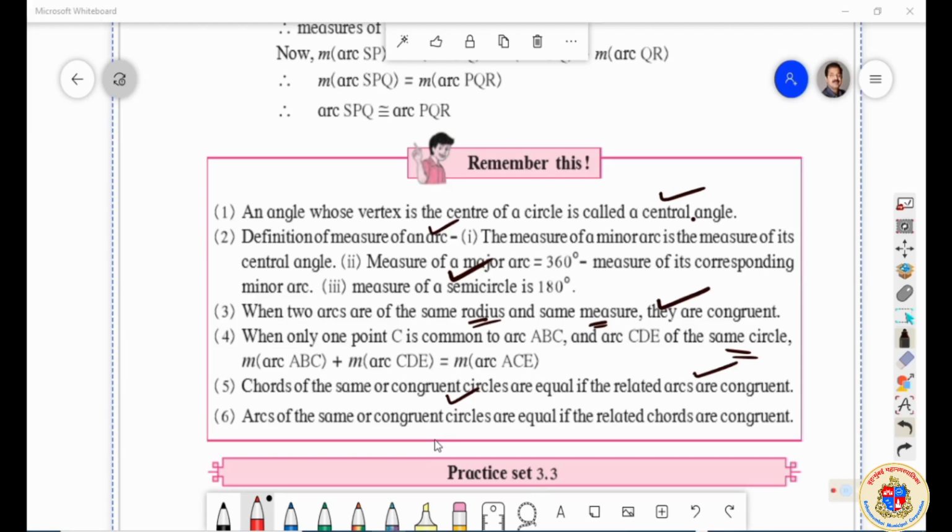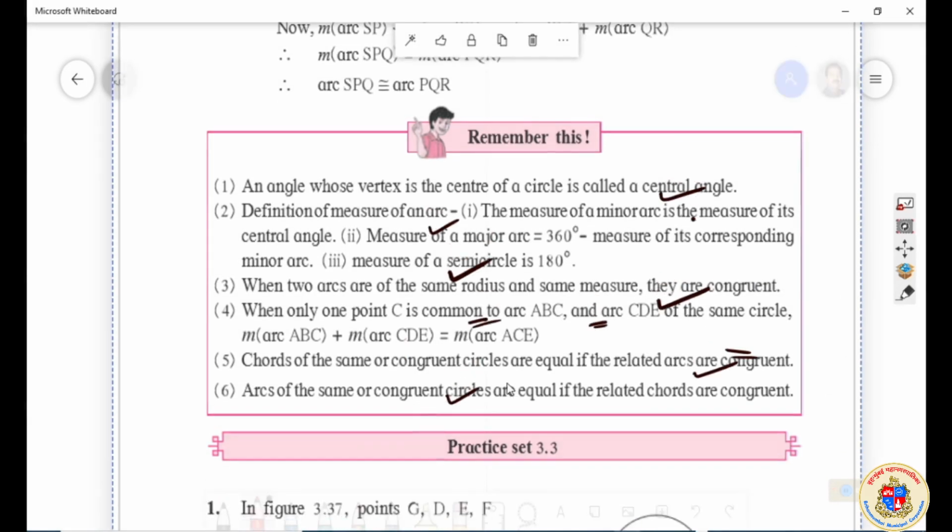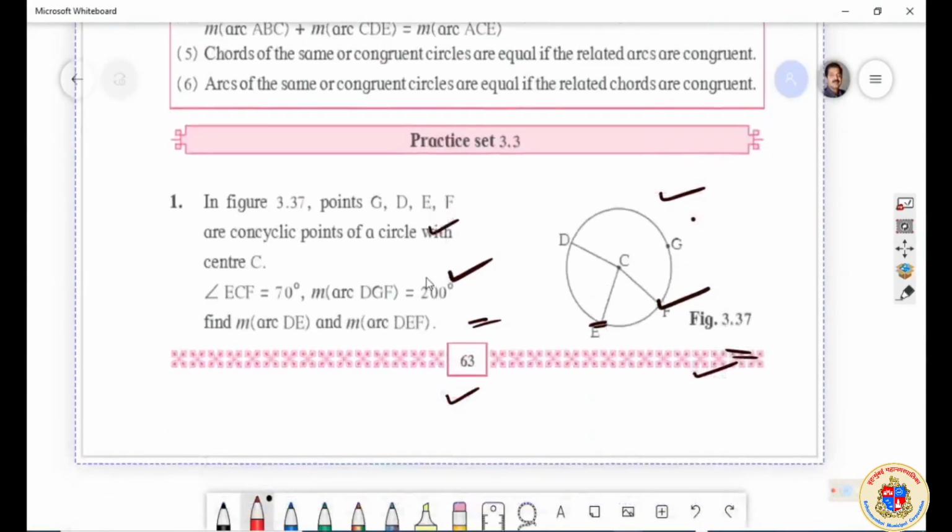So this is all the knowledge or syllabus that you should understand. And after having all this knowledge, you can attempt exercise number 3.3, which will help you to refix.